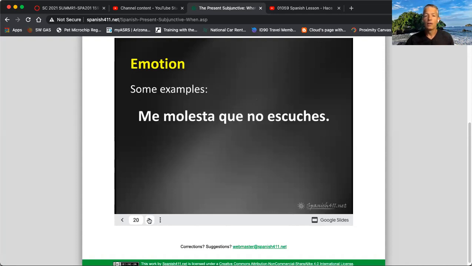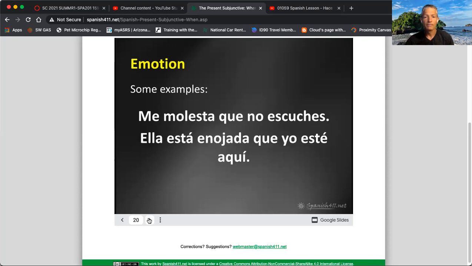Here are some examples. Me molesta que no escuches. It bothers me. That's an emotion, that's a feeling, okay? Que no escuches, that you don't listen. It bothers me that you don't listen, okay? So me molesta is your trigger for the second part of the sentence to go into the subjunctive, escuches.